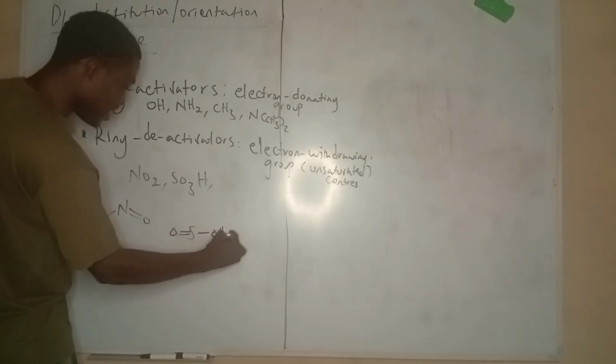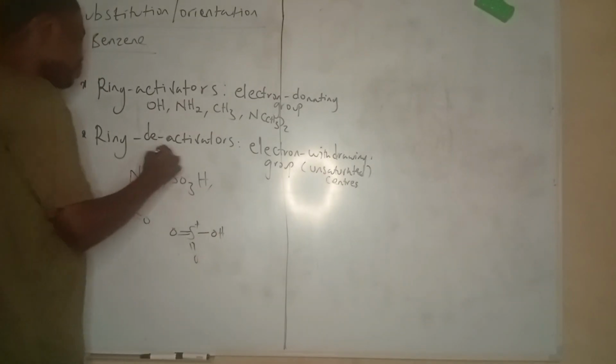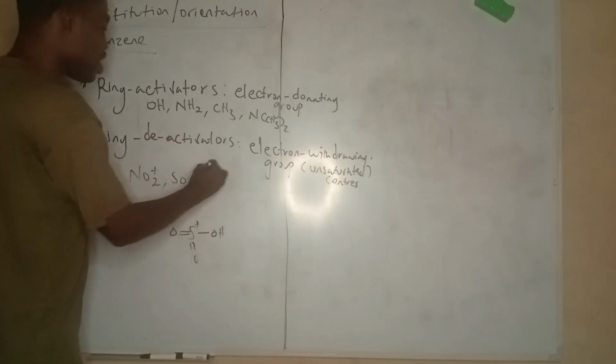Okay, OH, and I think double bond O. So there's a positive charge here somewhere. So there's a positive: NO2 plus, SO3 plus.